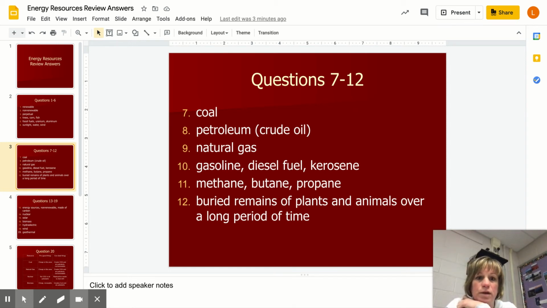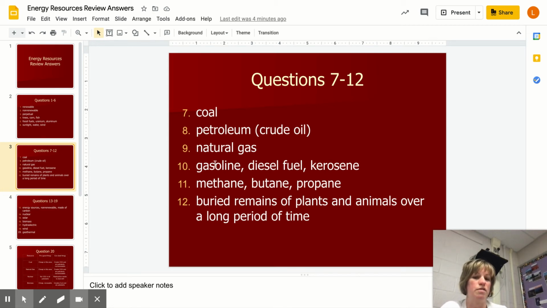And then, by the way, gasoline is a liquid fossil fuel, so is kerosene and diesel fuel, but those things are in petroleum and have to be extracted out at an oil refinery. So the liquid fossil fuel taken directly from the ground, you need to have petroleum, or crude oil, that means the same. Now what about the gaseous fossil fuel taken right from the ground? That's natural gas. And then for question 10, that's when we get into the idea of refinery.